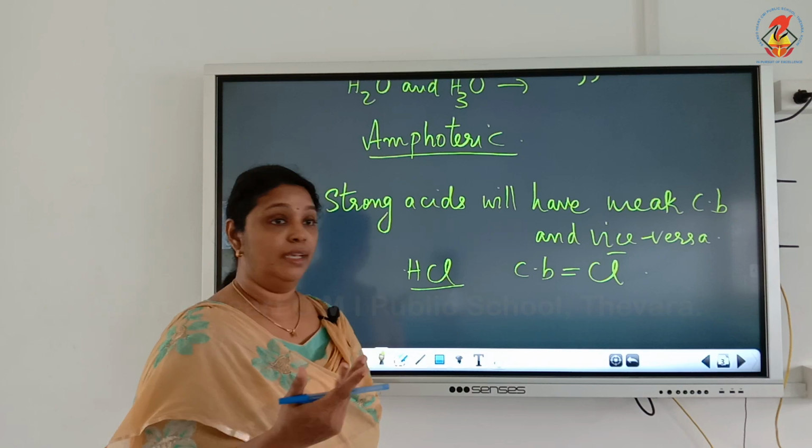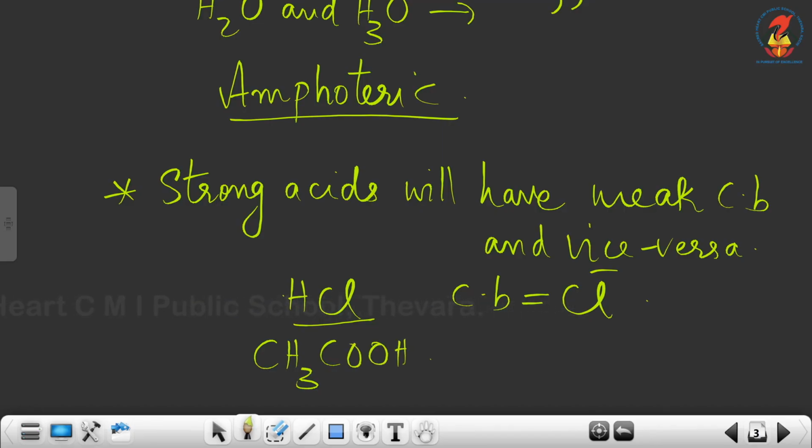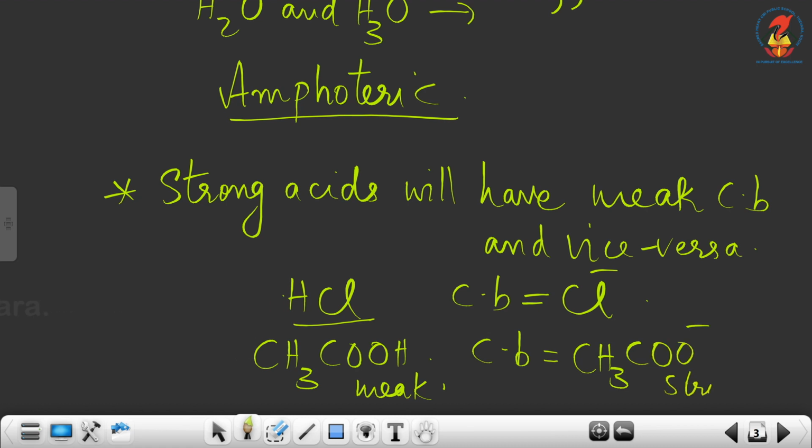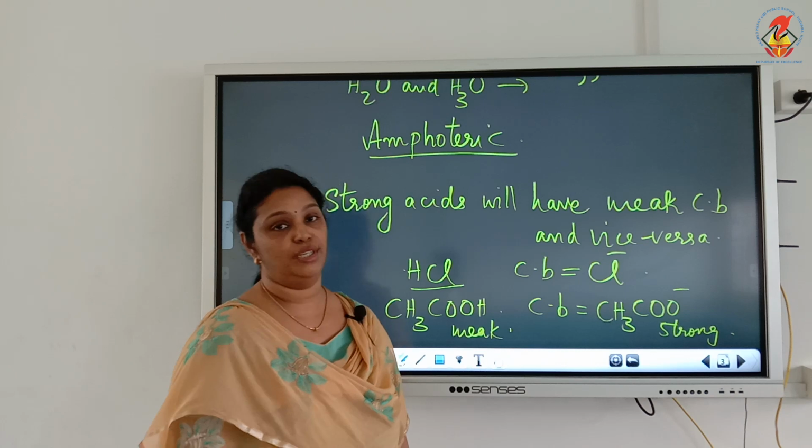That is, acetic acid, CH3COOH, is a weak acid. Conjugate base will be CH3COO minus, which is strong. So this is a very important point. Strong acid will have a weak conjugate base and weak acids will have a strong conjugate base.